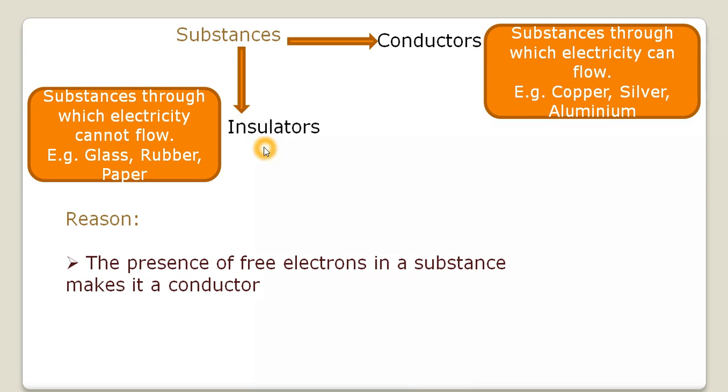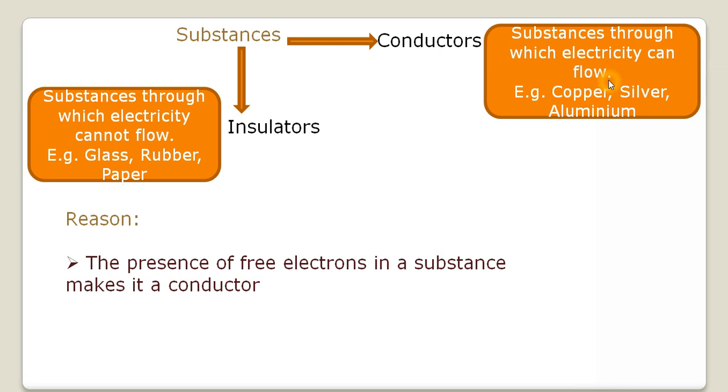The substances through which electric charge can flow are termed as conductors. And as you know, the flow of electric charge is nothing but electricity. So you can say the substances through which electricity can flow are termed as conductors. And what are those substances? What are our conductors? These are our metals.